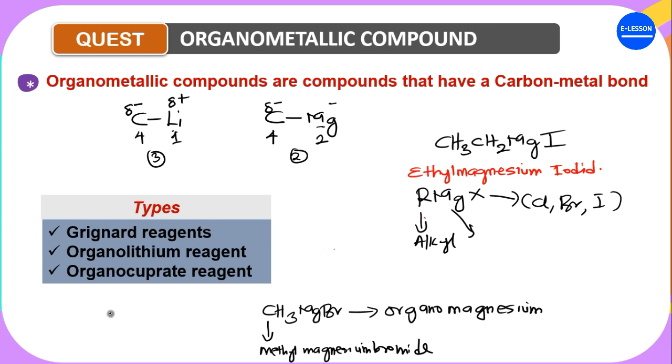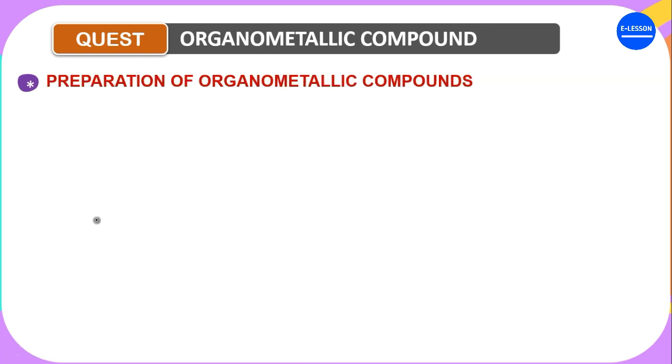So the next question is, how are organometallic compounds prepared? Preparation of organometallic compounds. Now, their preparation is very easy. You react the corresponding alkyl halide with magnesium. What we are talking about here generally is the Grignard reagent, which is the organomagnesium reagent. So the alkyl halide with magnesium in the presence of ether; reflux it with ether.